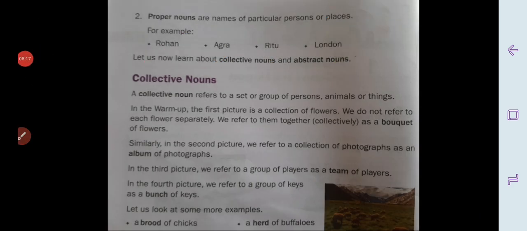Now, we will talk about collective nouns. As we know that there are 5 type of noun. First common noun, second proper noun, third collective, and then abstract, and then material noun. In this chapter, we will learn about collective and abstract noun. We have recalled about proper and common noun, right? So, let's come to the point. Collective noun.